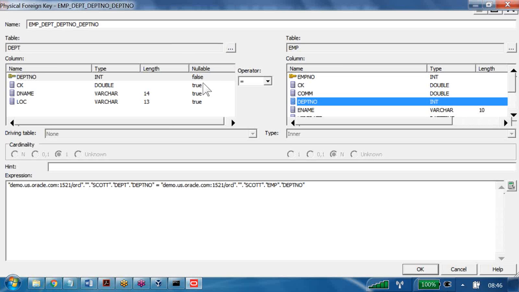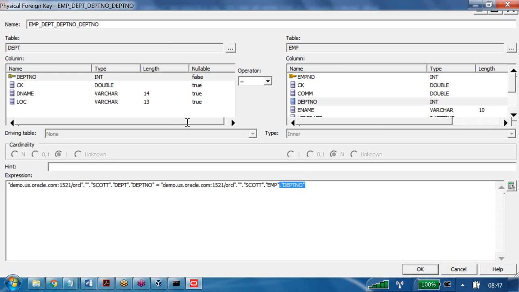Okay. Now what type of operator would you like to use? You can use equal to, not equal to, greater than, less than, whatever you want. For now we are going with the equal to operator. Suppose sometimes the join condition may not be this simple. You may need to take, let us say, only the first character of this column and equate it with the last character of this column, something like that. Are you getting my point?